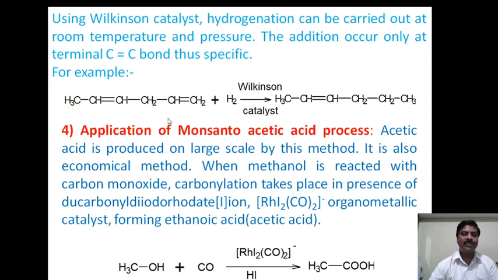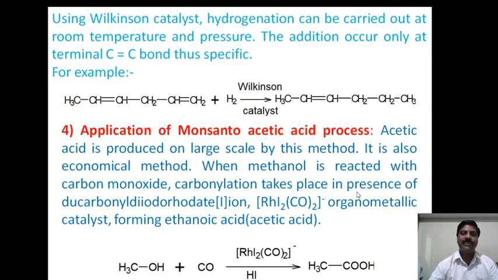And the last application of this chapter, this module, is the application of the Monsanto acetic acid process. Acetic acid is produced on a large scale by this method. It is a very good solvent for various reactions. It is also an economical method, when methanol is reacted with carbon monoxide.